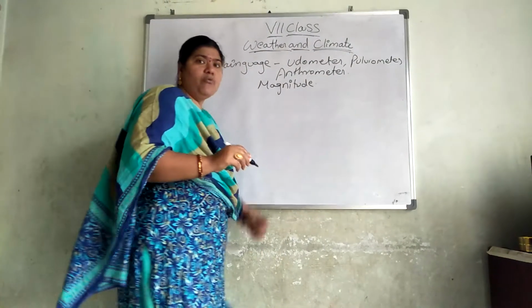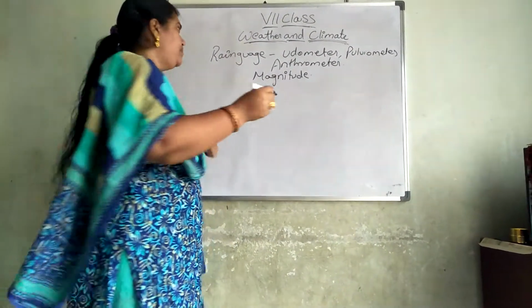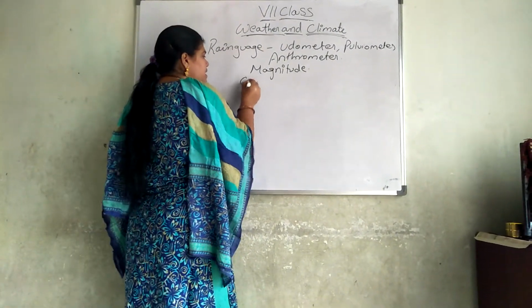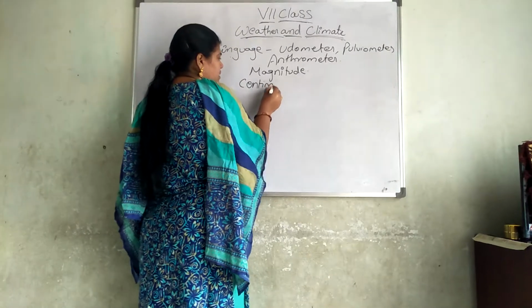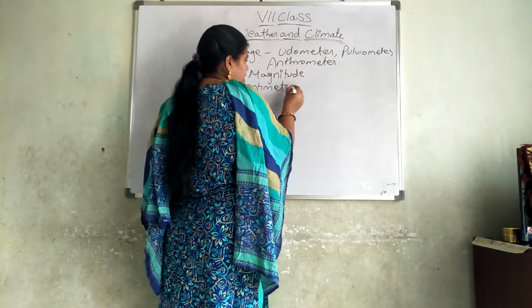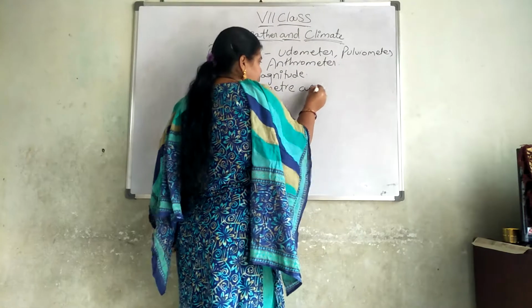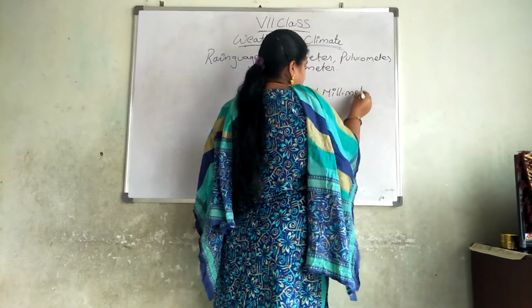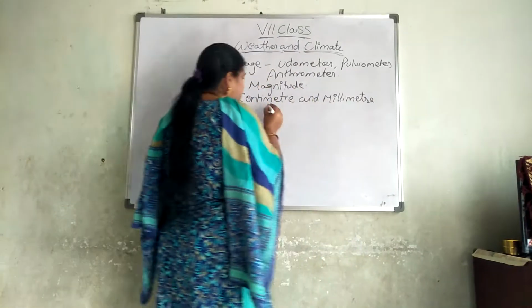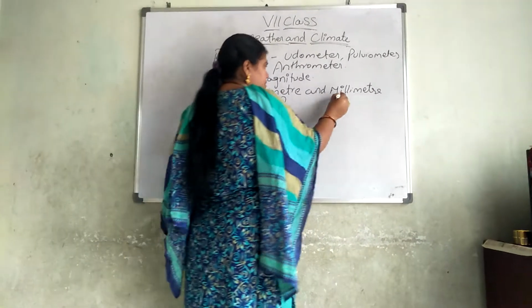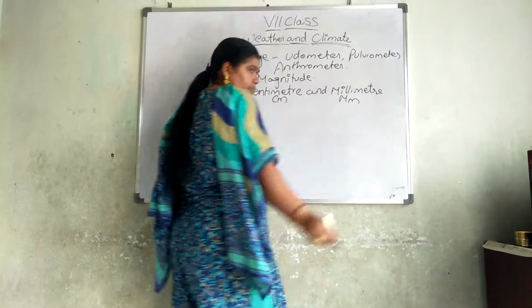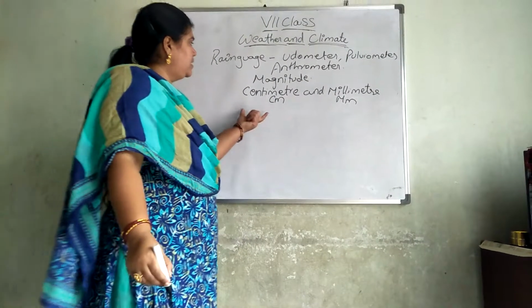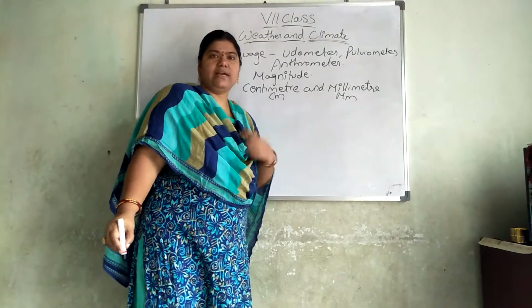Okay. Then how can we measure the rainfall? We can measure the rainfall in centimeters and millimeters. Centimeter is denoted with cm and millimeter is denoted with mm. Did you understand that? We can find out in centimeters and millimeters.